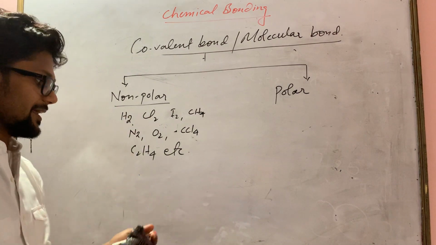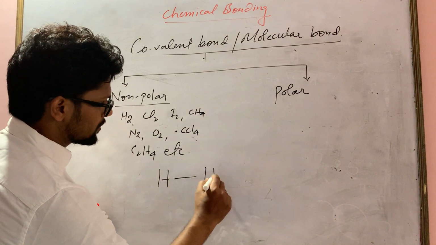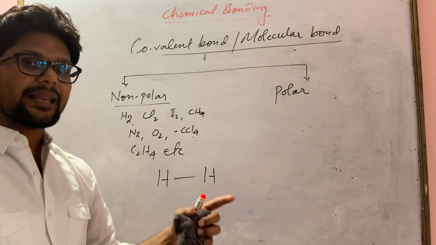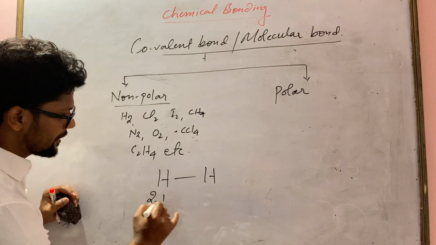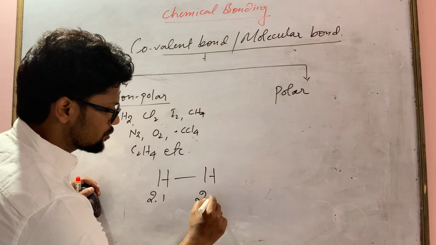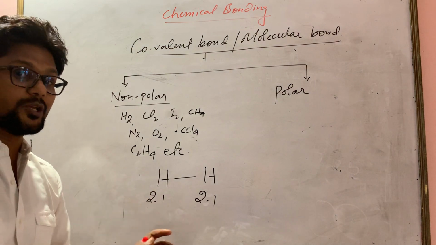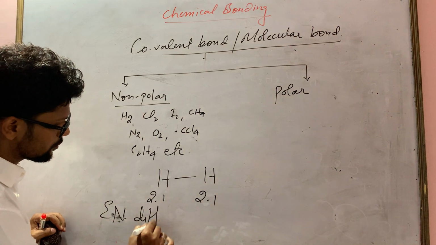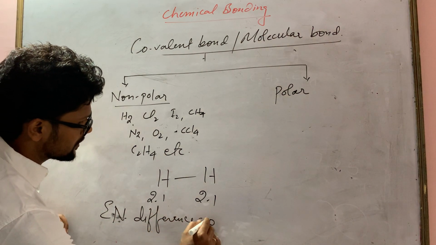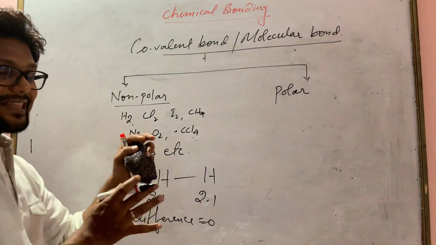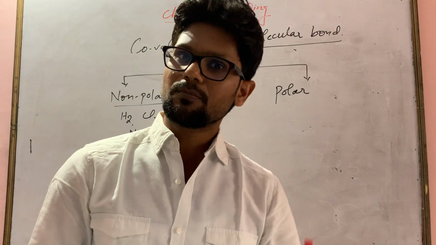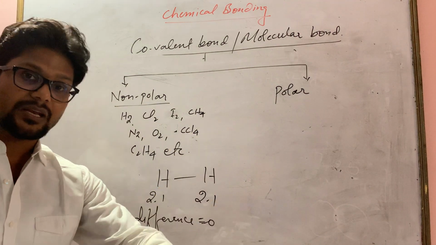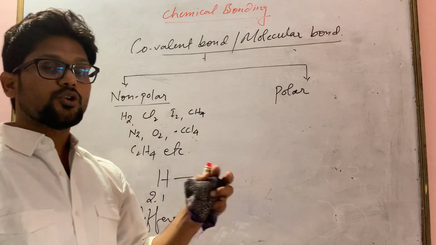One more answer you can say here: if you draw the bonding of a hydrogen molecule, we have studied electronegativity in chapter 1. The electronegativity of hydrogen is 2.1 and this hydrogen is 2.1. The difference is 0. If the electronegativity difference is 0, it means that compound is a non-polar compound. If you find that the electronegativity difference is 0 or very, very low, it means that compound is non-polar.